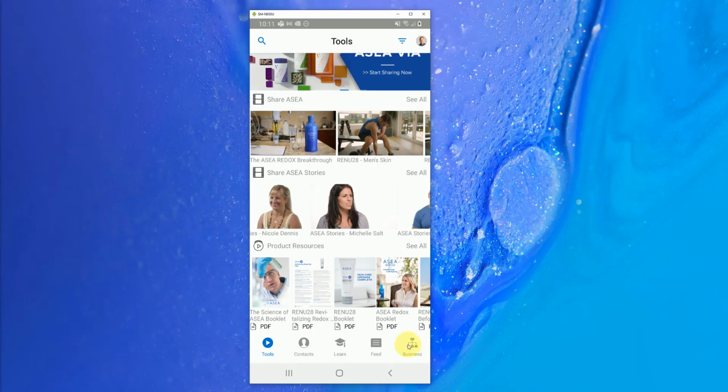A couple things to note here. The iPhone version has had an update. Down below where I'm circling on this business section, it's not going to say business. It's going to have 3 dots, and when you click on that, it takes you to options where you can access your profile and things like that. You're going to see a little circle with your image if you've set that up down here. The Android version is a little bit behind in updating that, so keep in mind this is going to look a little bit different for those of you who have recently updated to the new iPhone version.